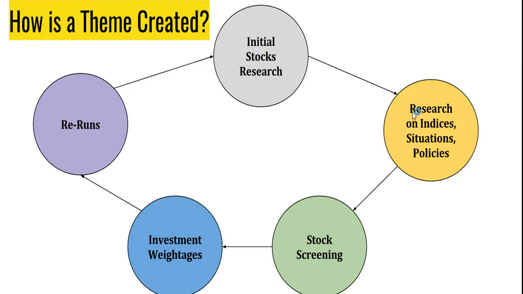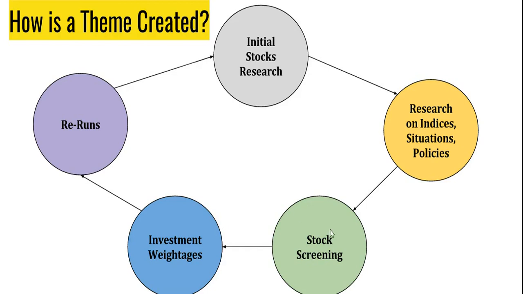Then detailed research on the numbers, indices, and external situations that can potentially impact industries and geographies is done, to boil down onto a theme topic. A lot of listing down is done in terms of specific sectors and companies that are getting or potentially going to be impacted. And it's not mandatory that every company in a particular industry is going to get impacted. There are other factors involved too.